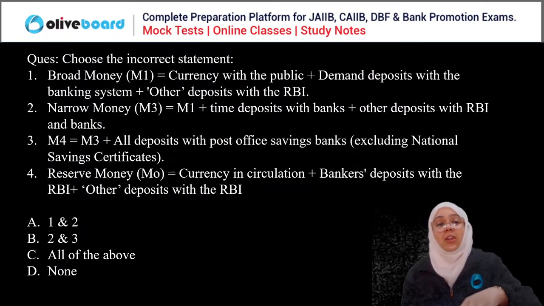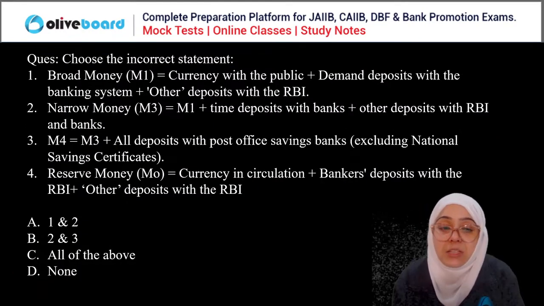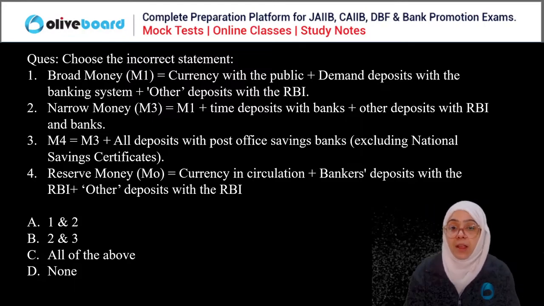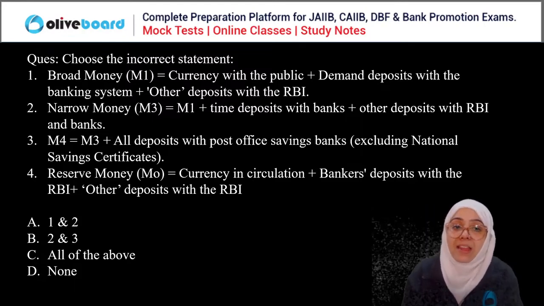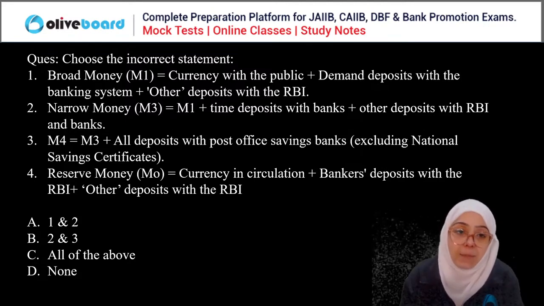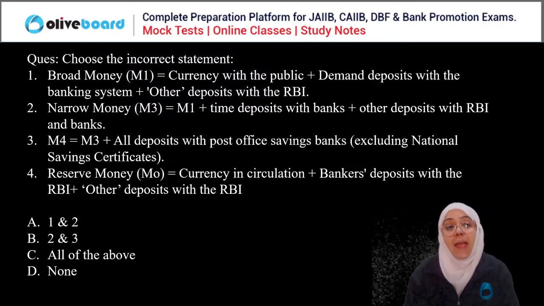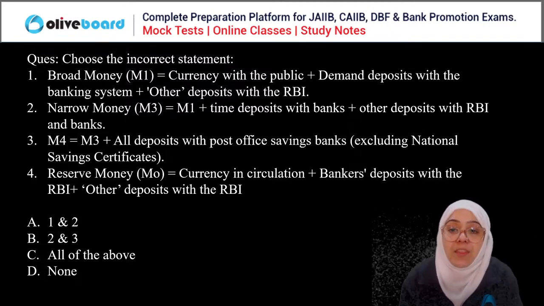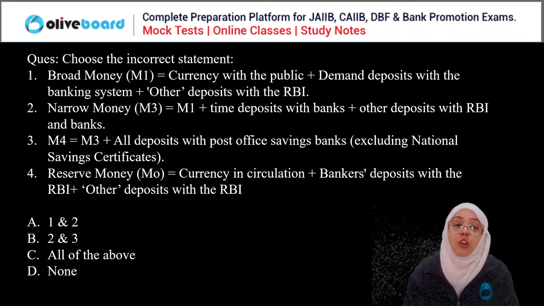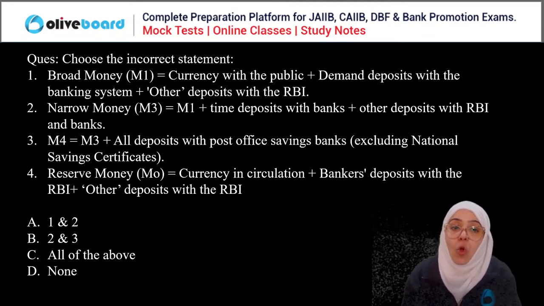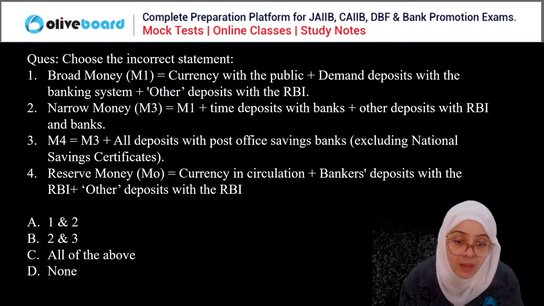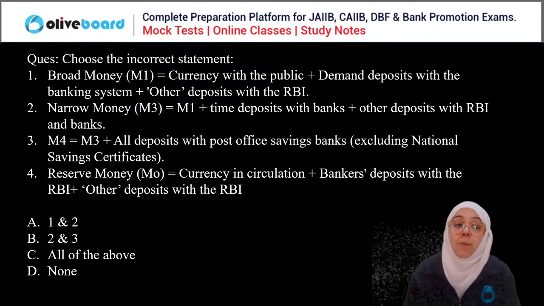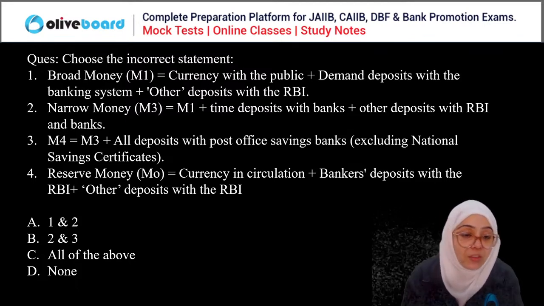Next question. We have to choose the incorrect statement here. Broad money is currency with the public plus demand deposit with the banking system plus other deposit with RBI. Narrow money is M3, which is M1 plus time deposit with the bank plus other deposit with the RBI. M4 is equal to M3 plus all deposit with the post office saving bank. Reserve money is currency in circulation plus banker deposit with RBI plus other deposits with RBI.